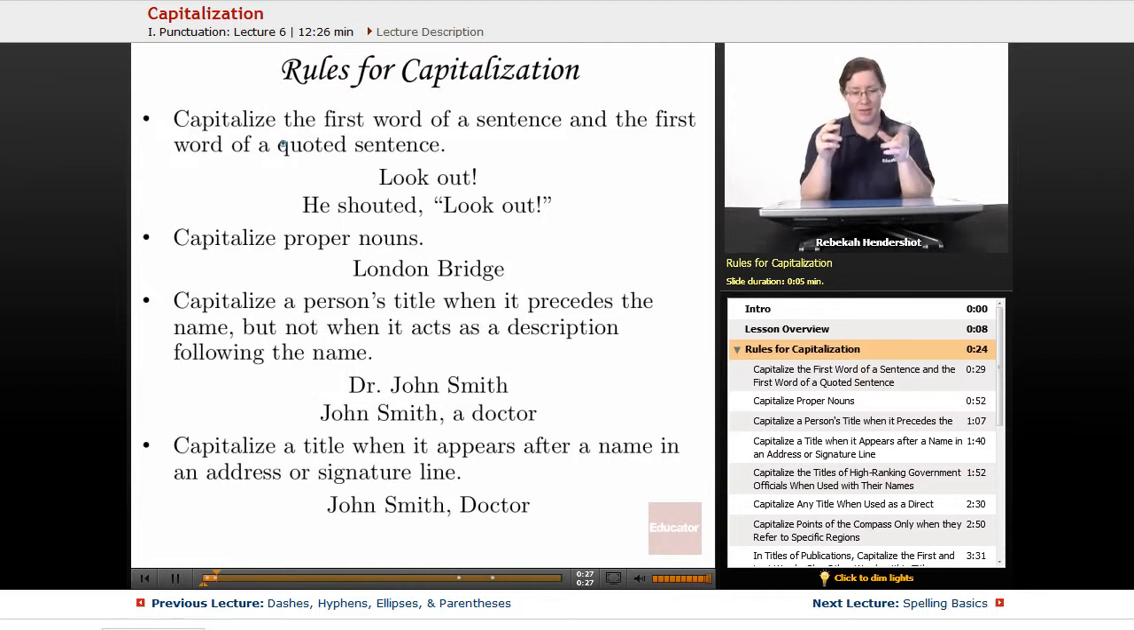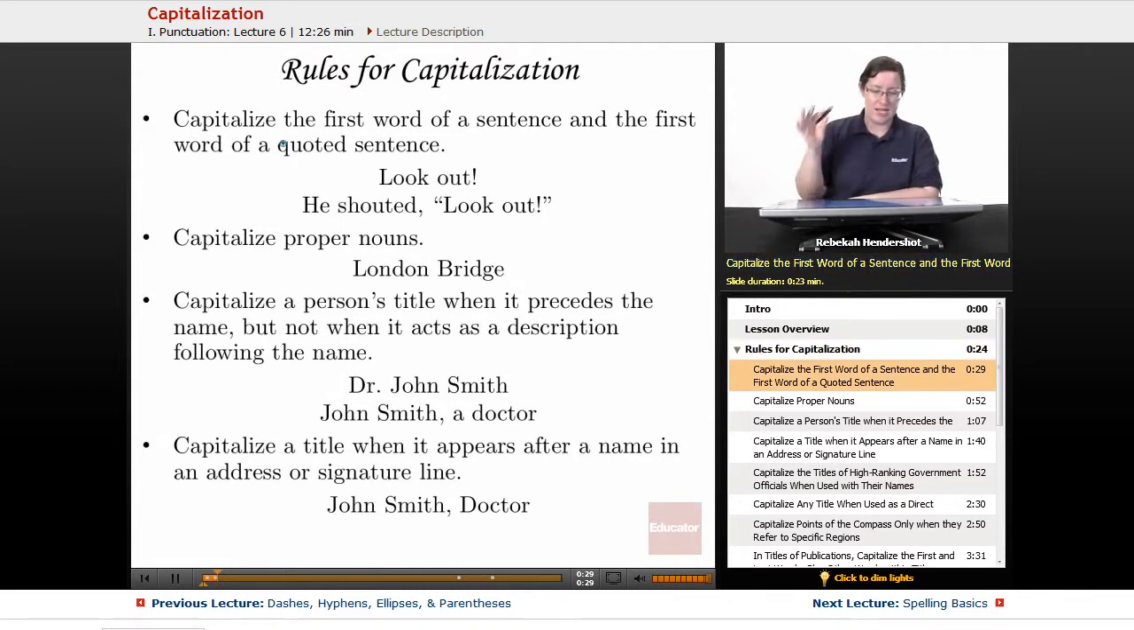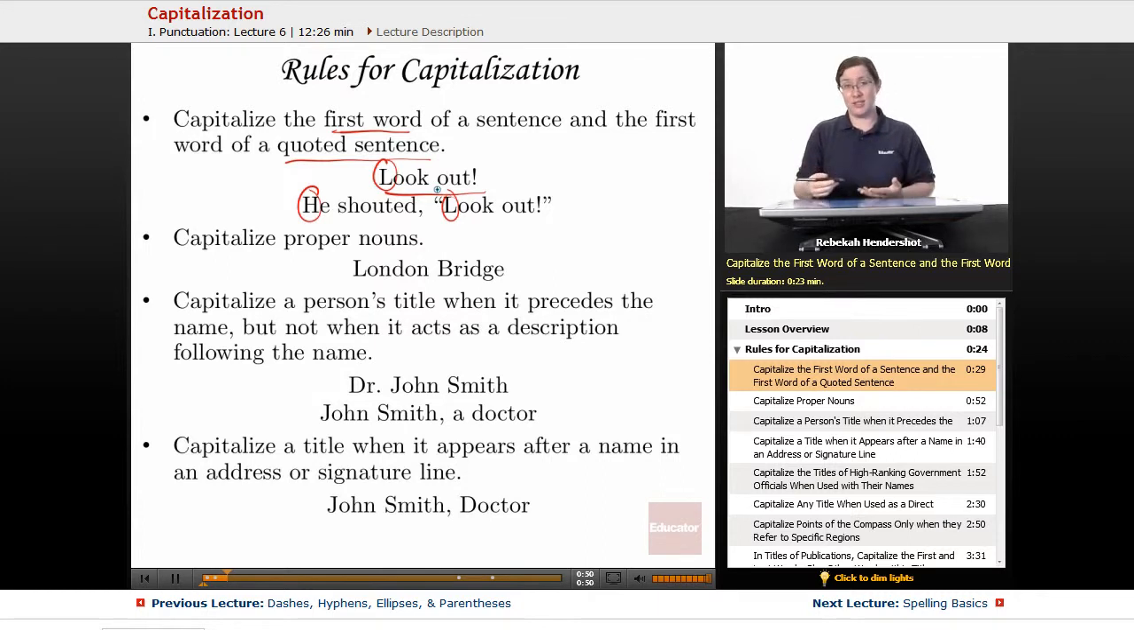Here are the words you capitalize. First, capitalize the first word of a sentence and the first word of a quoted sentence. So, for example, in the sentence "Look out," you capitalize the L. In a quoted sentence, "He shouted, 'Look out,'" you capitalize both the H in "he" because it's the first letter of your sentence, and the L in "look" because it's the first letter of your quoted sentence.